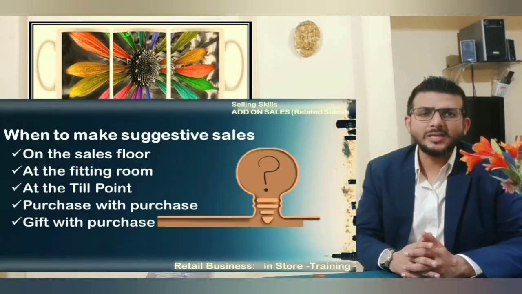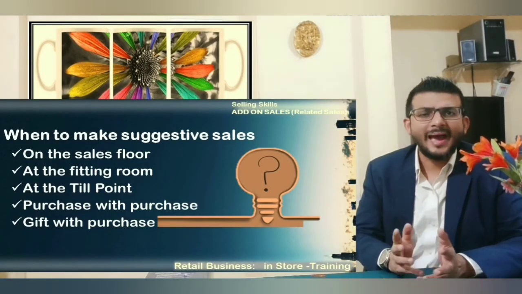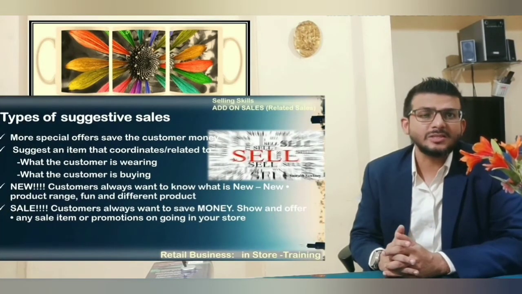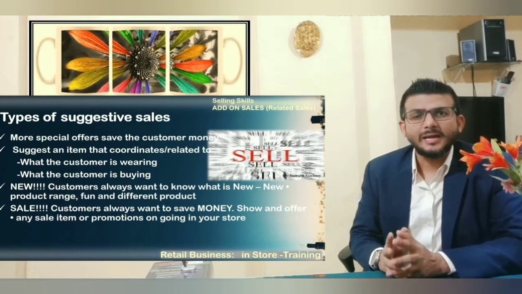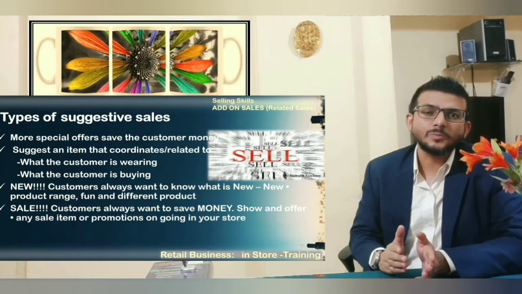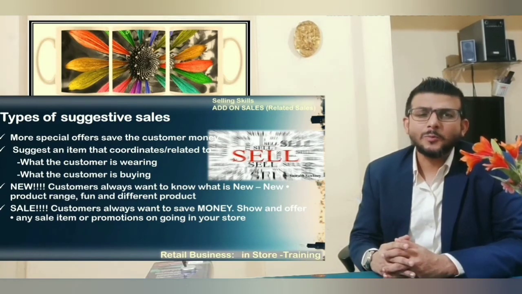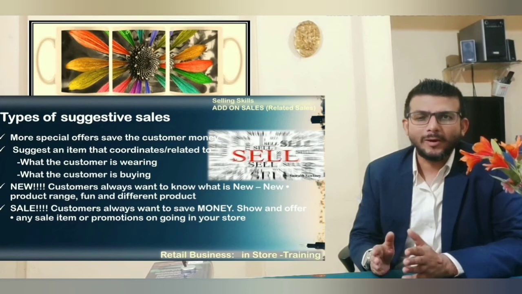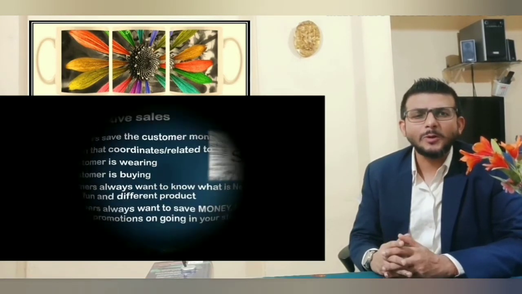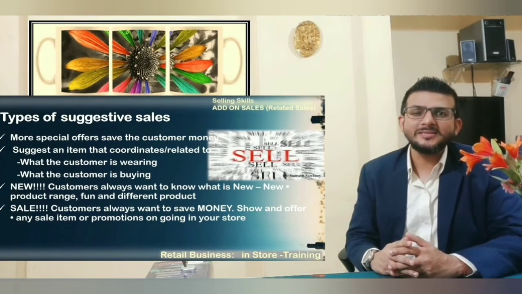When to make suggestive sales? On the sales floor, at the fitting room, at the till or cash point, purchase with purchase and gift with purchase. Types of suggestive sales. Remember, a special offer saves the customer's money. Suggest an item that coordinates or relates to what the customer is wearing and what the customer is buying. New products: customers always want to know what is new in the store. Show new product ranges, fun and different products to offer. Sale item: customers always want to save money. Show and offer any sale item or promotion ongoing in your store.